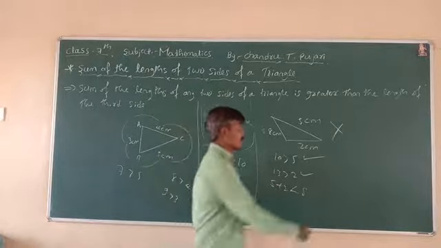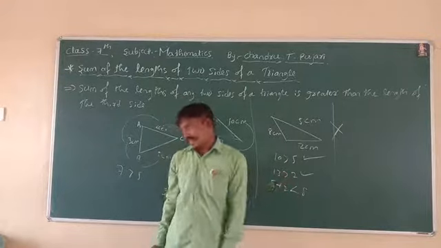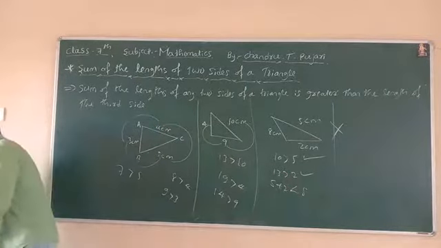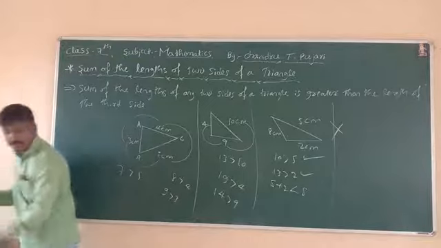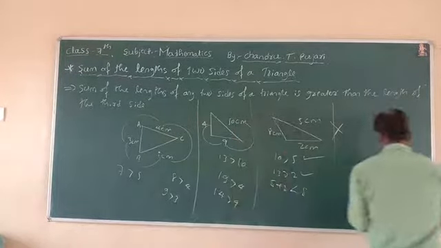How to construct this triangle? Justify your answer geometrically. Do this: first of all, you can take 2 centimeter.